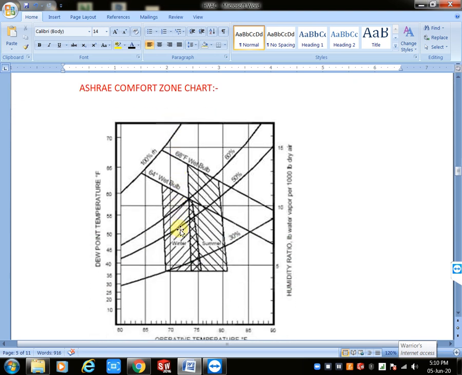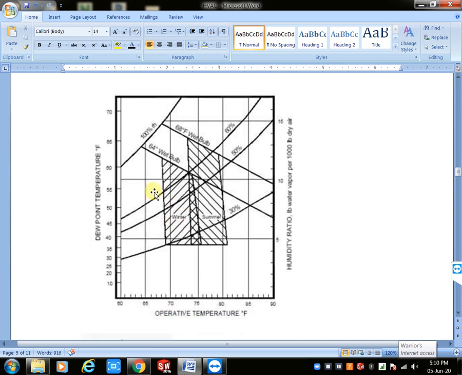Okay, come to next topic. Here we have ASHRAE comfort zone chart. ASHRAE comfort zone chart means here we have two lines, one vertical line and one horizontal line. On the horizontal line we have operative temperature. Operative temperature is nothing but a normal temperature. And this is dew point temperature. Here we have some inclined lines we consider as wet bulb temperature. This 100% we have this type of lines, na? Here we have relative humidity RH. These arc lines we consider as RH lines, relative humidity lines.